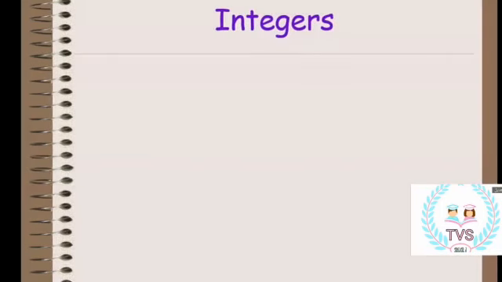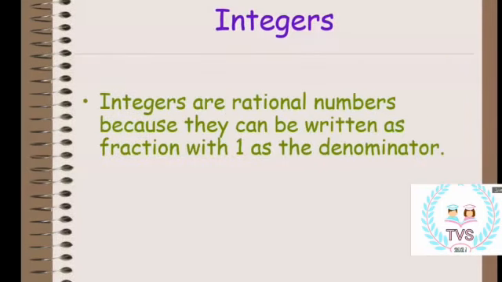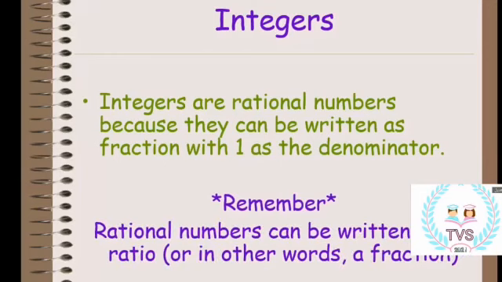Integers is like what? Integers is a positive number or a negative number, and it's a rational number. If we want to write it as a fraction, we will put 1 as a denominator, as we took an example on 16, if you remember, on the first slide, I think. Rational numbers can be written as a ratio, or in other words, as a fraction.